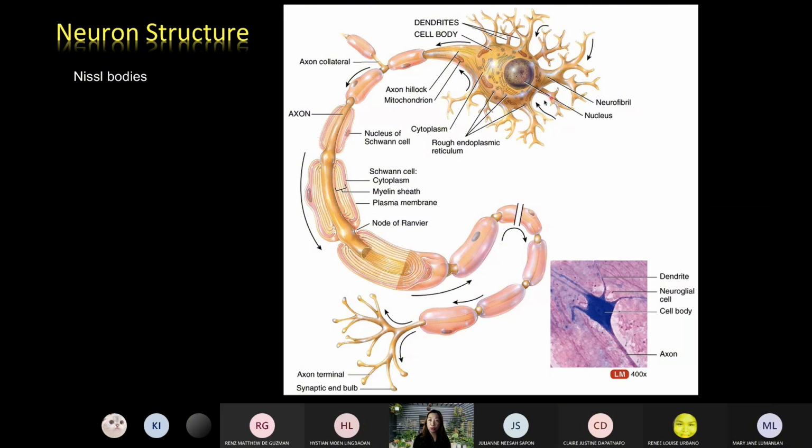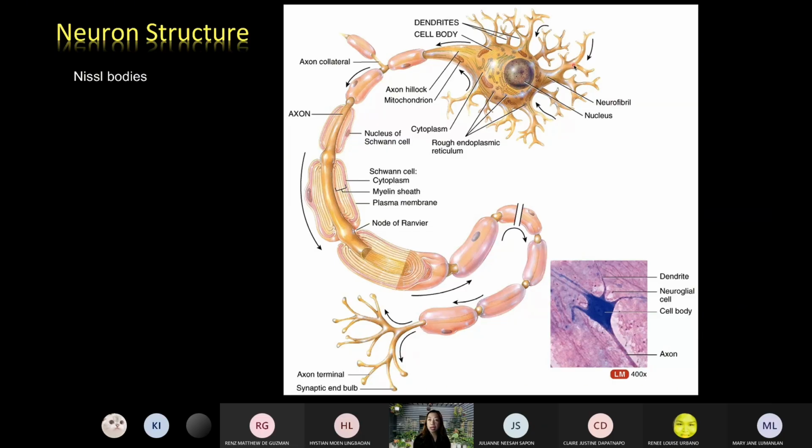They are more numerous compared to an axon because there is always one axon per cell. So the dendrites are the ones receiving messages, or inputs from another neuron, or if this is a cutaneous receptor, from the skin.